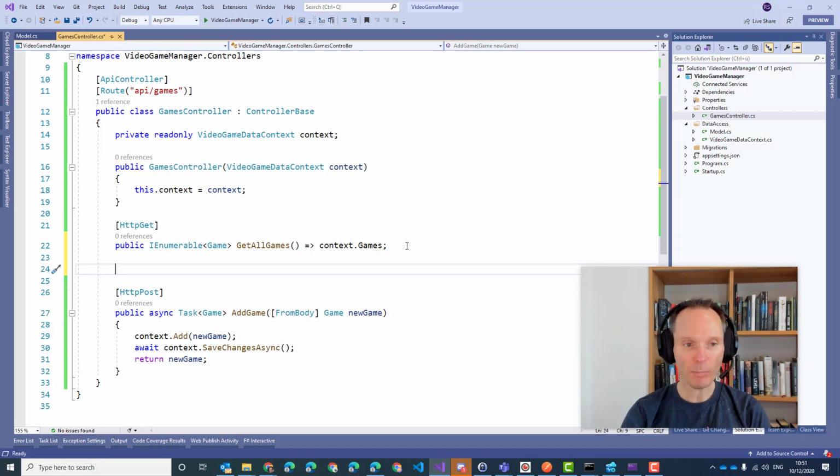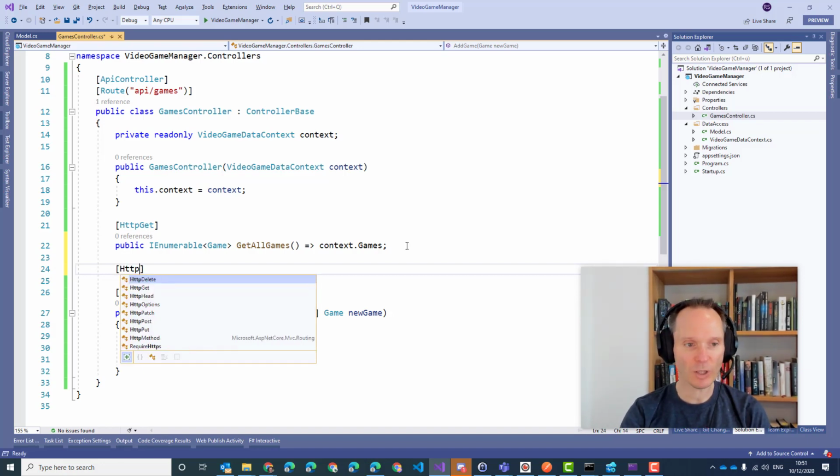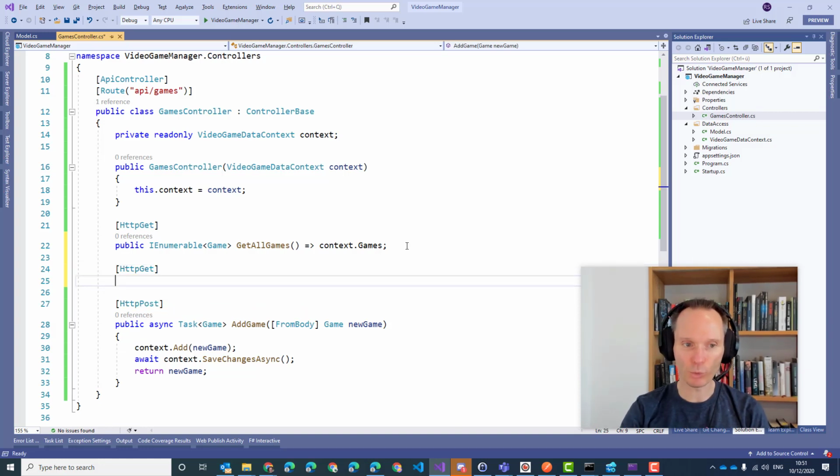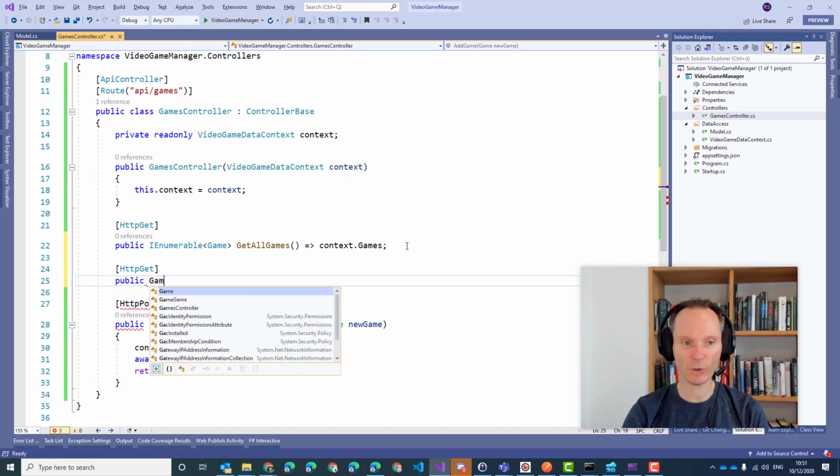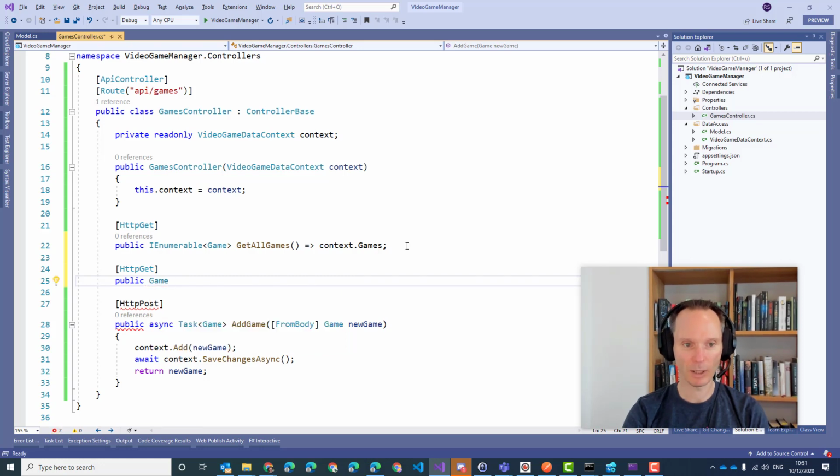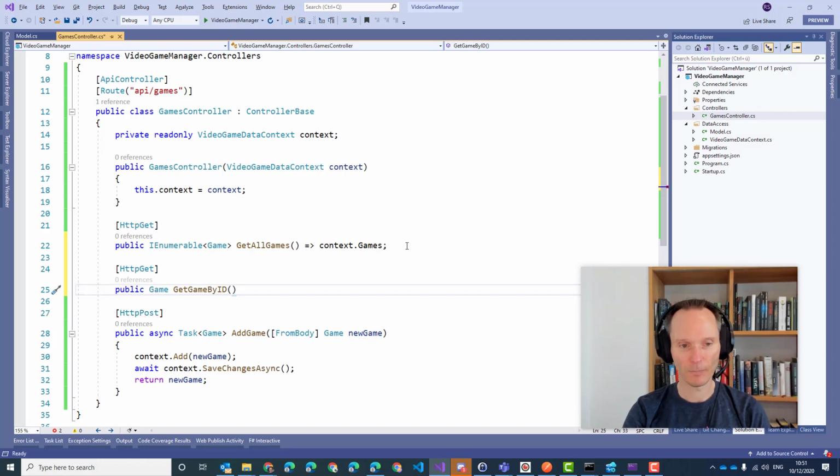So I would like to implement again an HTTP GET because I want to read data. Public. This time I will not return a list of games, but a single game. Get game by ID, this is the name of the method. Then I just specify int ID, because that is the ID that I want to look up.